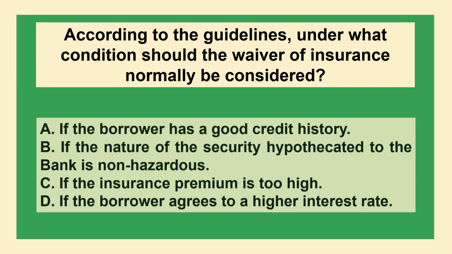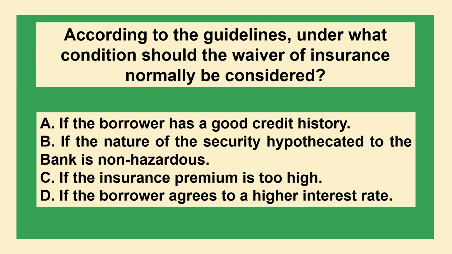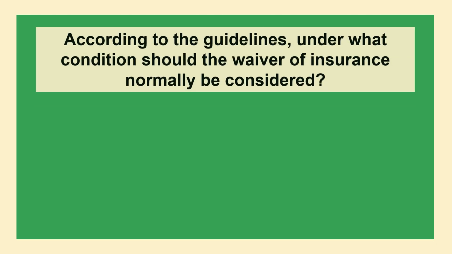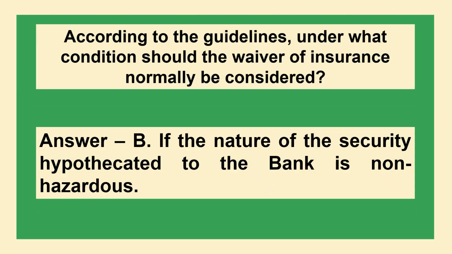The first question is, according to the guidelines, under what condition should the waiver of insurance normally be considered? Option A, if the borrower has a good credit history. Option B, if the nature of the security hypothecated to the bank is not hazardous. Option C, if the insurance premium is too high. Option D, if the borrower agrees to a higher interest rate. And the correct answer is option B, if the nature of the security hypothecated to the bank is non-hazardous.